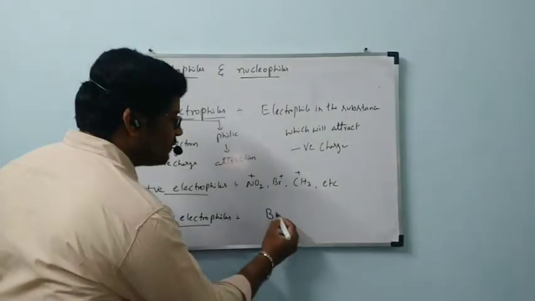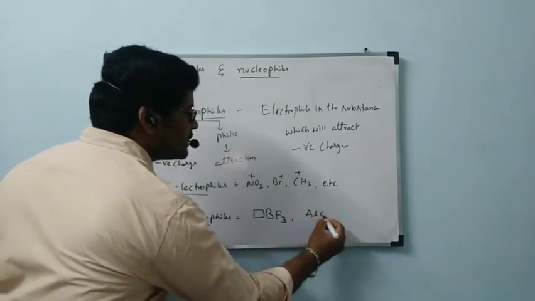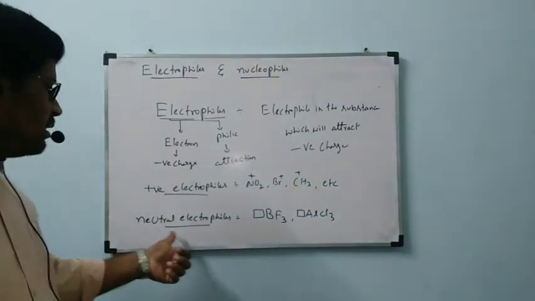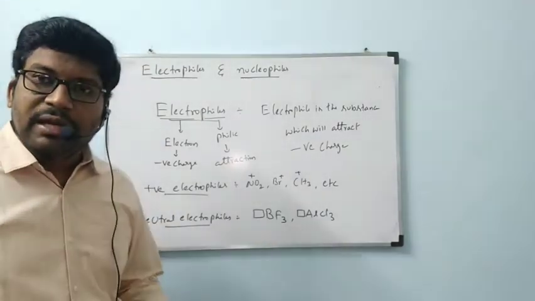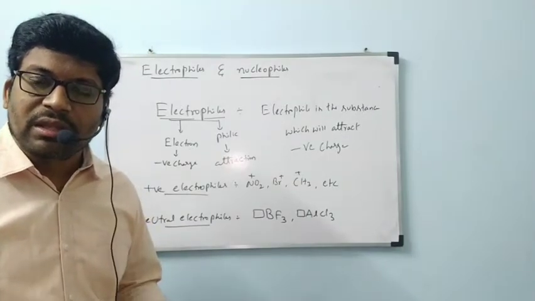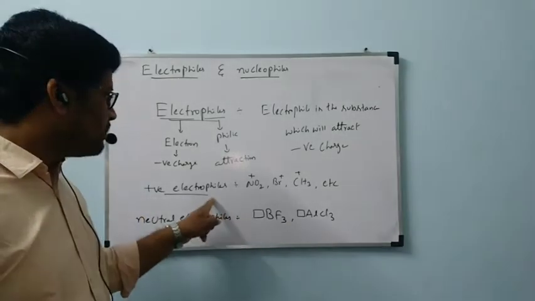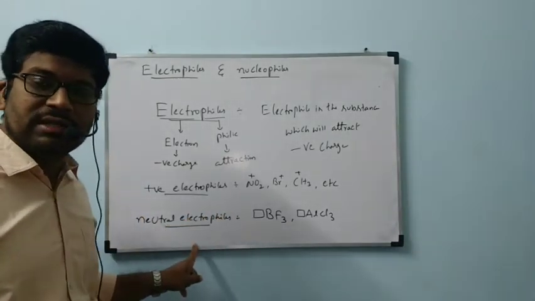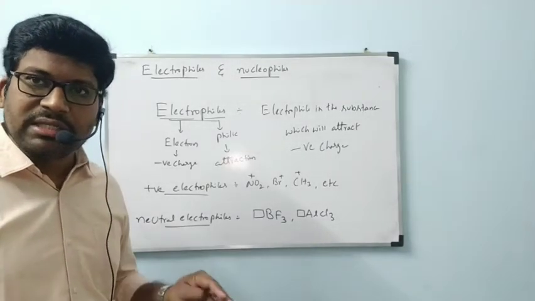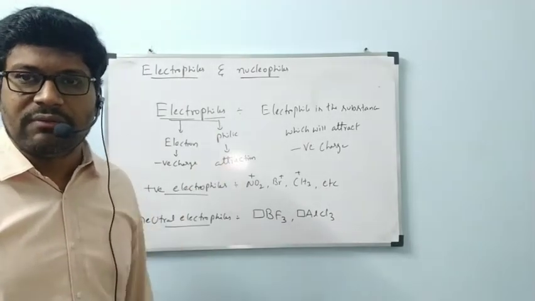Example: BF3, which contains an empty orbital, and AlCl3, which contains an empty orbital. These are all called neutral electrophiles. Whether they contain positive charge or do not contain any charge, they are attracting the negative charge. That is called an electrophile. These are positive electrophiles, these are neutral electrophiles. Note down the examples neatly, all of you. Every concept we are discussing now, you will find useful in 12th class, definitely.